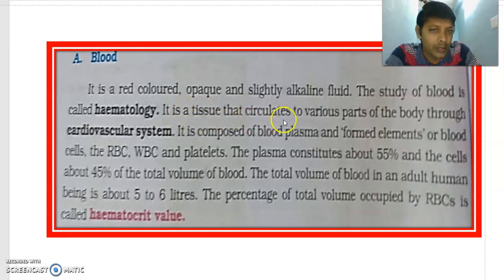It is a tissue that circulates to various parts of the body. How can it circulate? Through the cardiovascular system. Cardio means heart, and vascular means blood vessels. Through the blood vessels, it circulates to all the body parts when the heart pumps it.